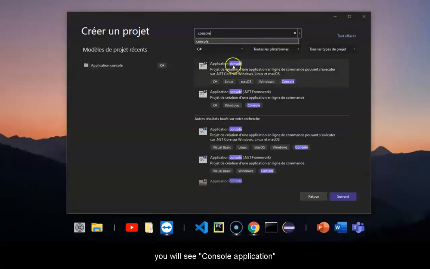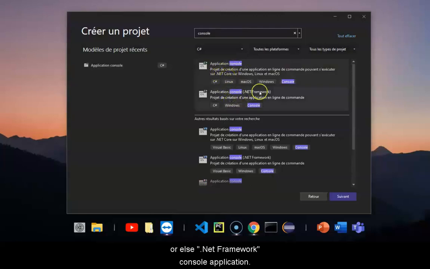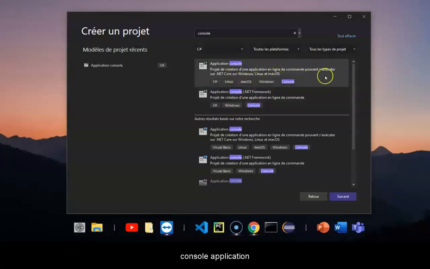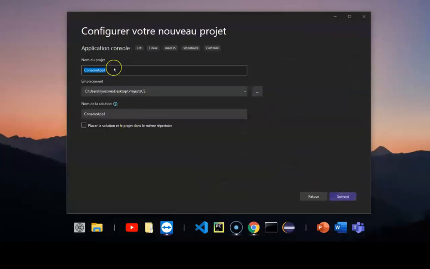Therefore, you will see console application where you can choose .NET Core or else .NET Framework console application. In this case, I would advise you to choose the .NET Core application. As you can see here, there are different platforms. The .NET Core framework is a cross-platform framework, which means that you can run it on several platforms such as Windows, Linux, iOS, while, as seen in the previous video, the .NET Framework application is restricted. So you will pick the .NET Core console application, then Next.